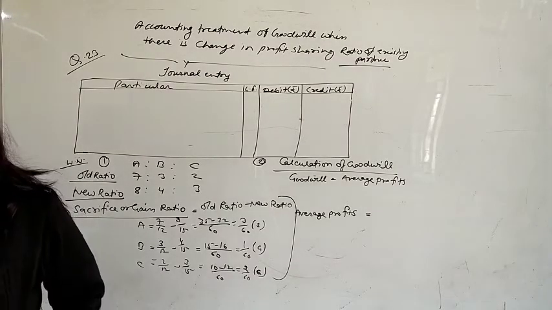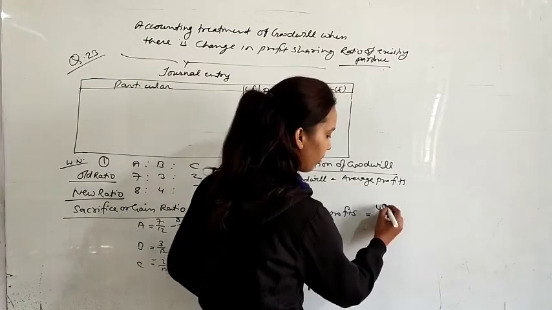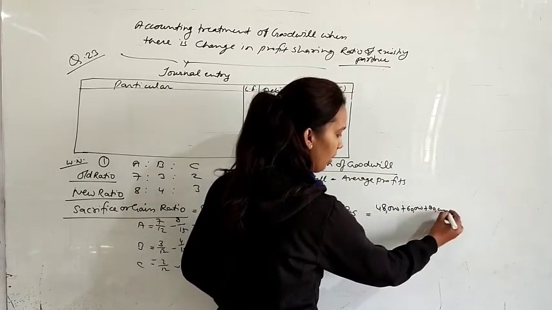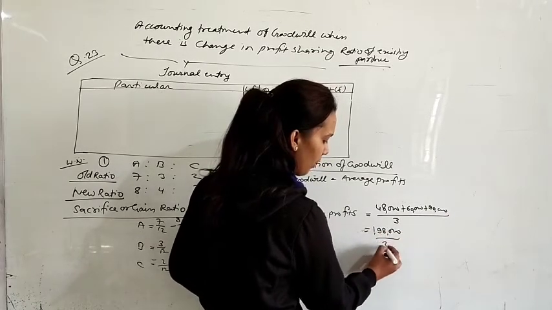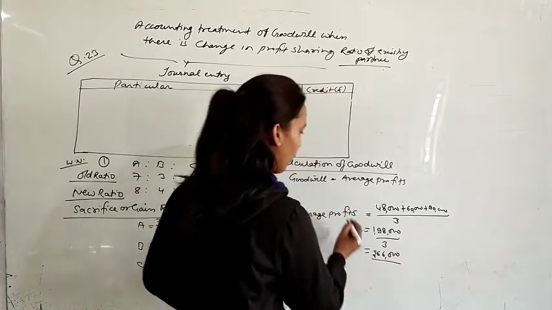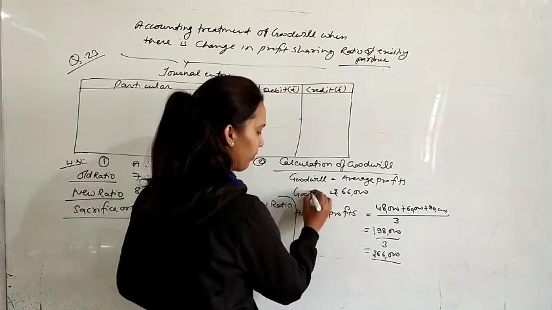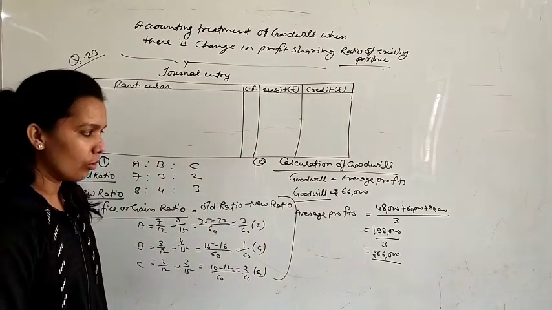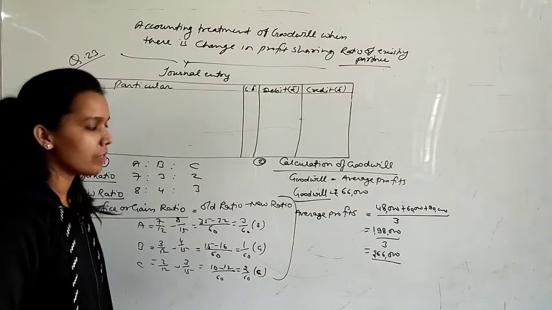Yes, so these 3 years profit are 48,000, 60,000 and 90,000. 48,000 plus 60,000 plus 90,000 divided by 3. It means 1,98,000 divided by 3, 66,000. 66,000 is the amount of average profit, and the same 66,000 will be your goodwill. This is your first step, that in goodwill we have found this of firm. This is not partner's goodwill, this is firm's goodwill.